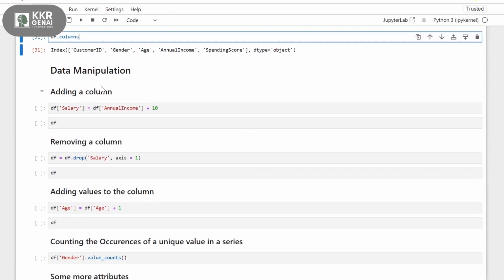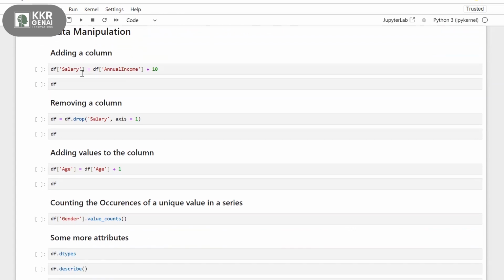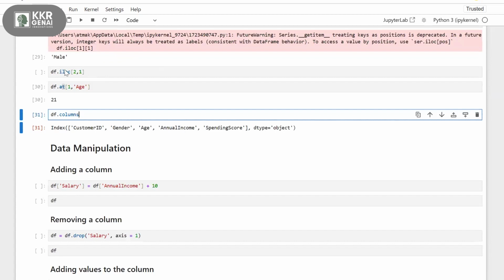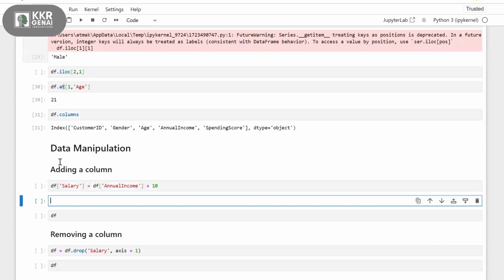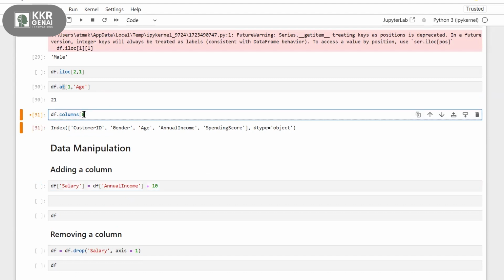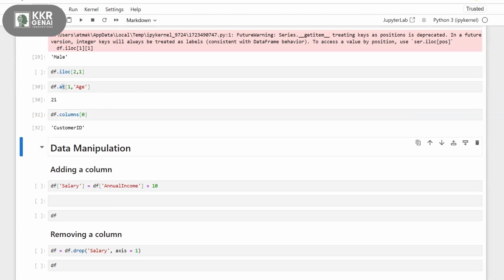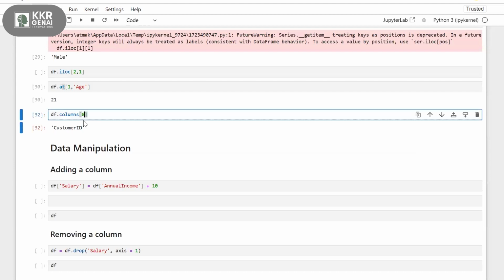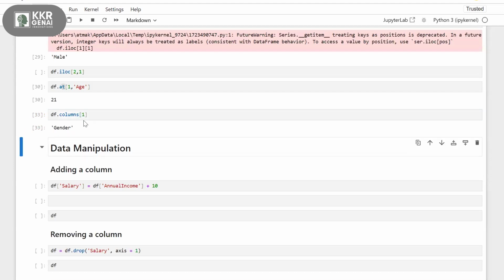Now we will see how we manipulate our data frame. First, let's add a new column into our data frame. We can also get a particular column name if we give the index, like columns of 0 or 1. Let's see that. You are telling like accessing like this, columns of 0, 1, 2, 3, 4, getting the column names, right? Yes.